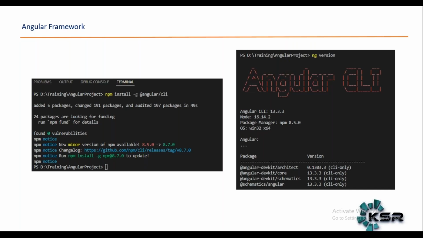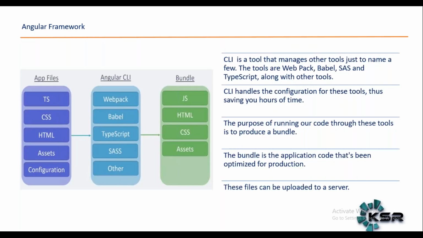On the right-hand side you can see, after installing Angular, what version of Angular I want to see, so you have to type ng version. If you type it, you can see the latest version, Angular 13, has been installed on my local machine. And below you can see what libraries have been installed: DevKit Architect, DevKit Core, DevKit Schematics, Angular. So these are the core framework packages required to start an Angular project.